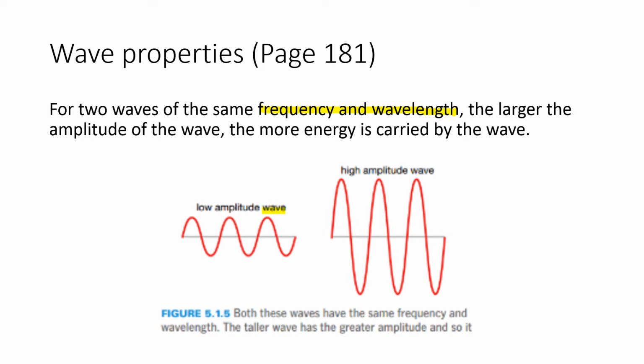So in this case, this is the low amplitude wave. It has very small amplitude. And once again, how do we measure amplitude? It's from the middle point, either to the crest or to the trough. And for a high amplitude wave, you can see that the amplitude has increased dramatically as compared to a low amplitude wave. So once again, we measure the amplitude from the middle point to the crest. I'm drawing an arrow here to show you how we measure the amplitude of the low amplitude wave, and you can do the same for the high amplitude wave as well. So from the middle to the crest, or from the middle to the trough. Moving on to the next slide.